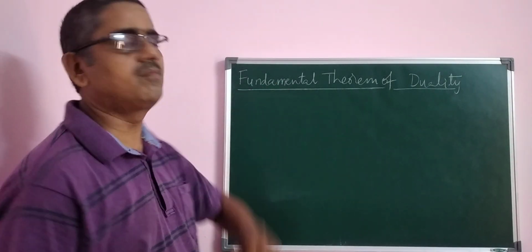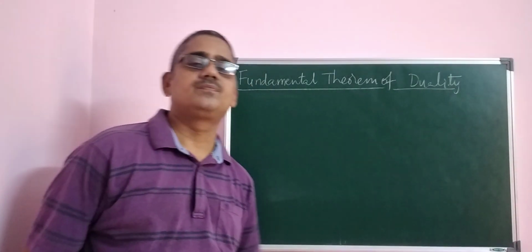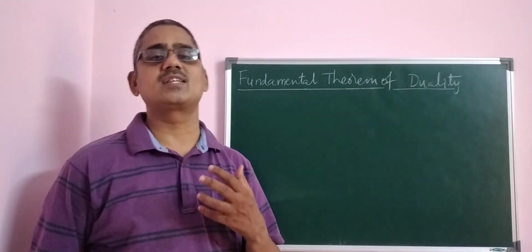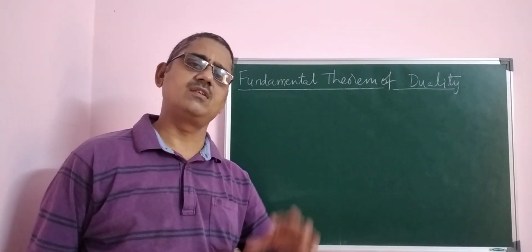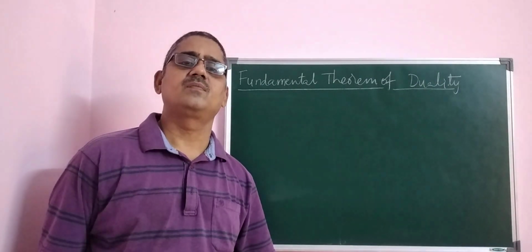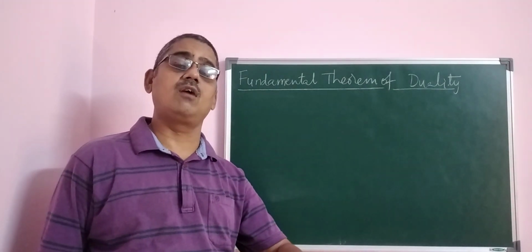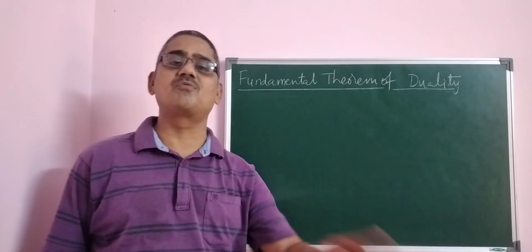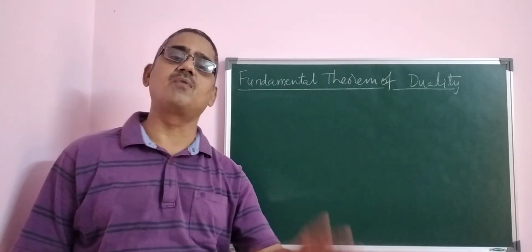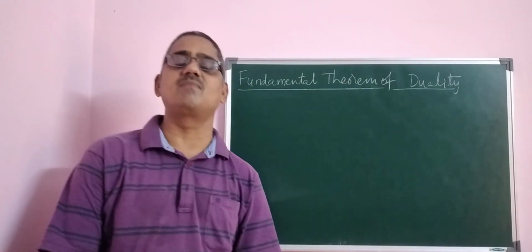So what is the statement of the fundamental theorem of duality? The fundamental theorem of duality states: if the primal LPP has a finite optimum solution, then the dual LPP also has a finite optimum solution, and vice versa. That is, if the dual LPP has a finite optimum solution, then the primal also has a finite optimum solution. Also, the values of the objective functions of the primal and dual are equal. These are the two points of the statement.